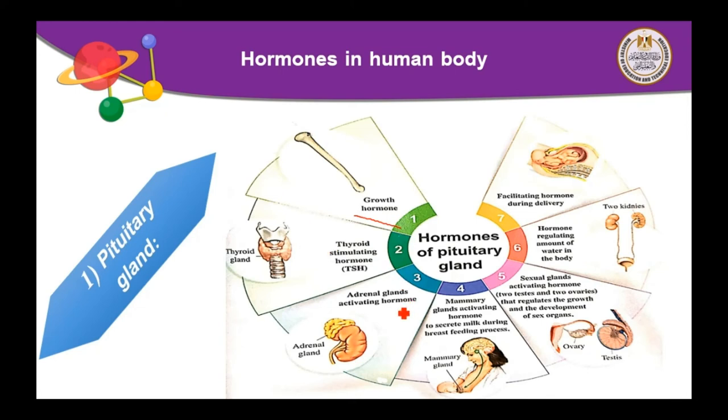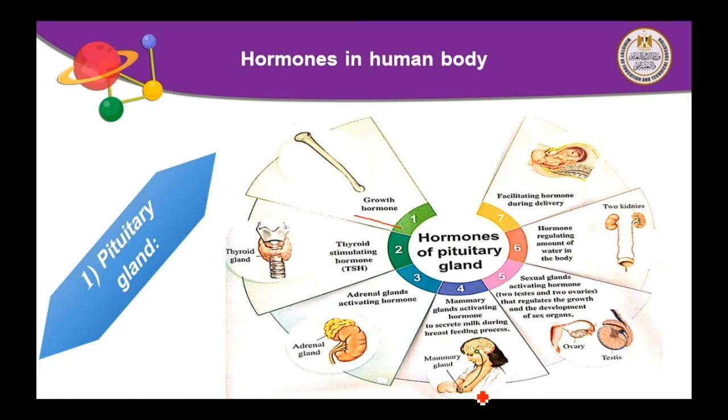Number 3, adrenal gland activating hormone. As we said in the second one, this hormone activates the adrenal gland to secrete its hormone. Number 4, mammary gland activating hormone to secrete milk during the breastfeeding process. You can understand this hormone from the picture.